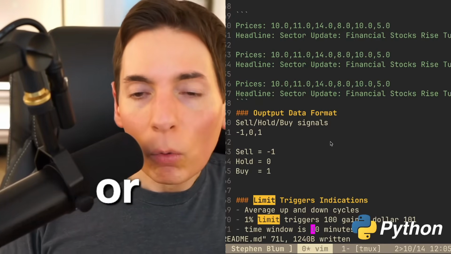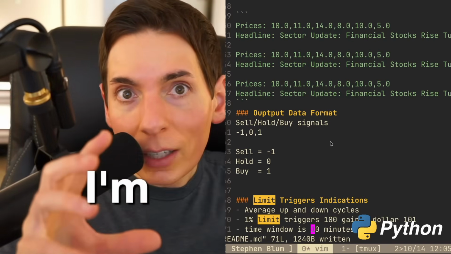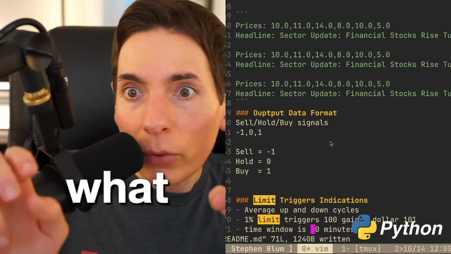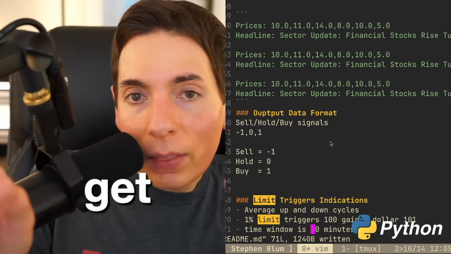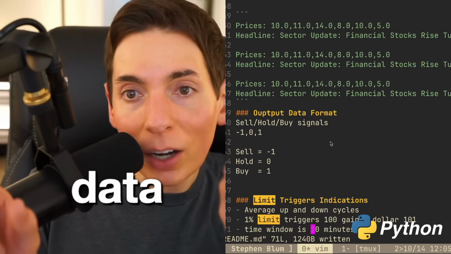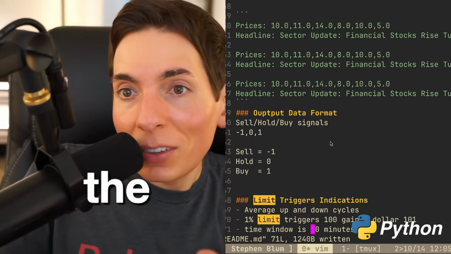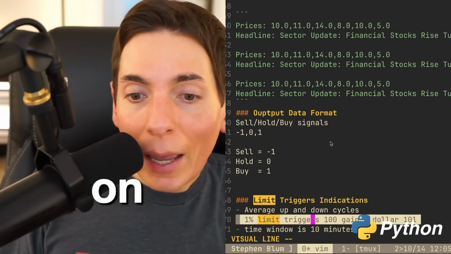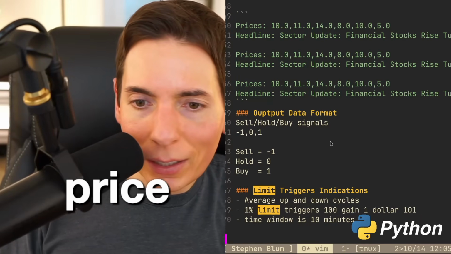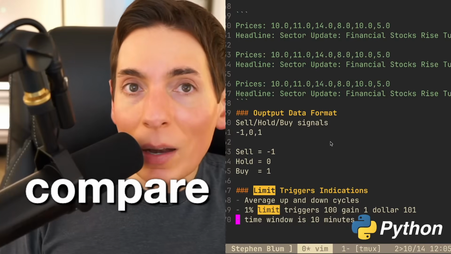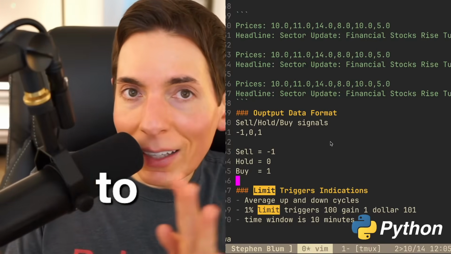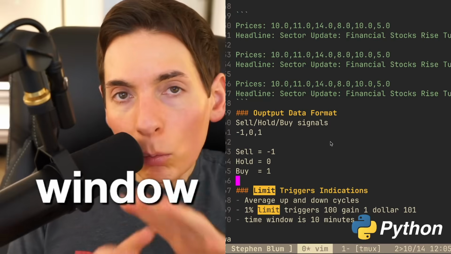So here's how we train the model. We get all of our data, and then we look 10 minutes into the future with our training data, right? And then we'll see where the price is based on the current moment, the last update of the price at the current moment, and then the price 10 minutes in the future, and we'll compare, and we'll see whether we need to buy, sell, or hold. I think that's the plan. Triggers, limit, indications. Time window, 10 minutes. We'll do a 10-minute window. And then we can trigger. And we can do sliding scale on that, right? We'll do sliding scale. And then we'll train the model based on that.